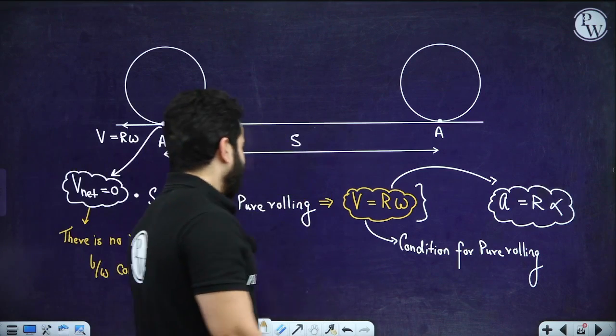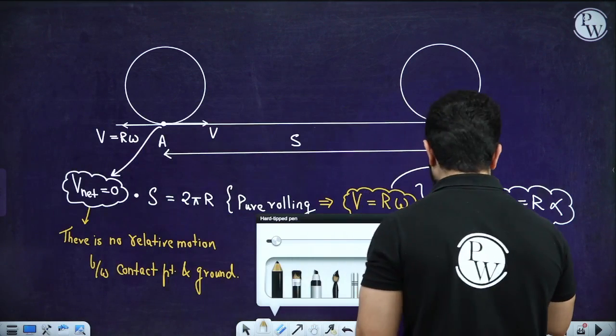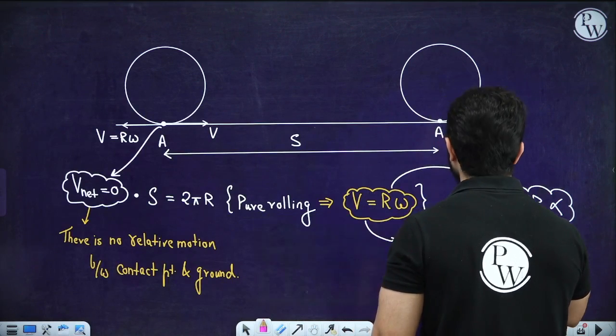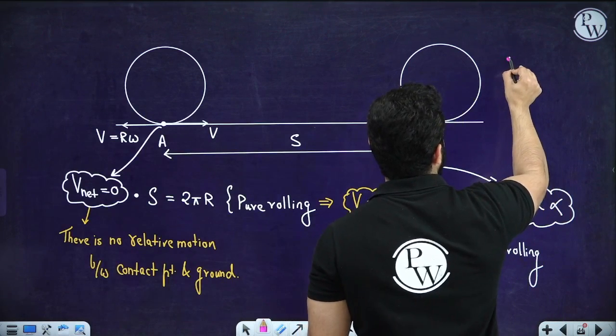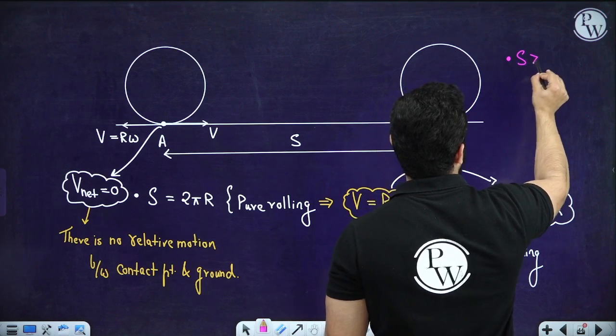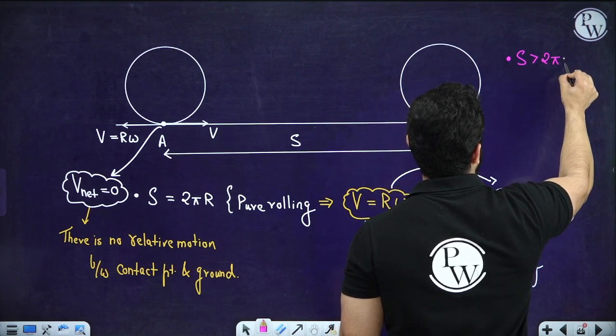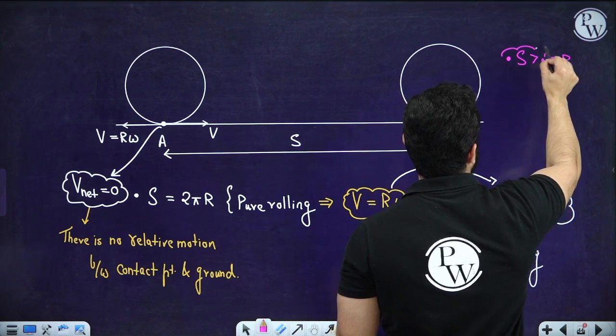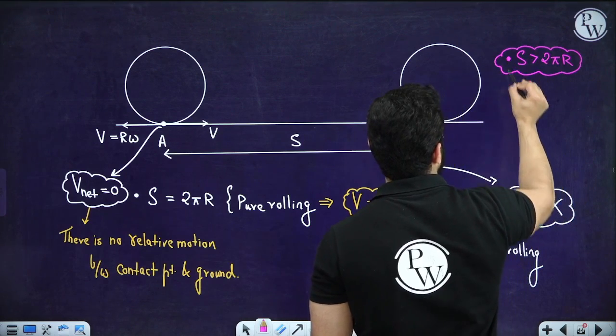All right. Let's talk about the other cases. Let's suppose that S is greater than 2 pi r. This is the case for forward slipping.